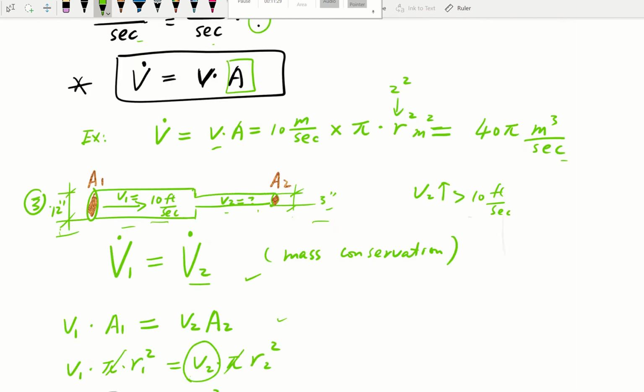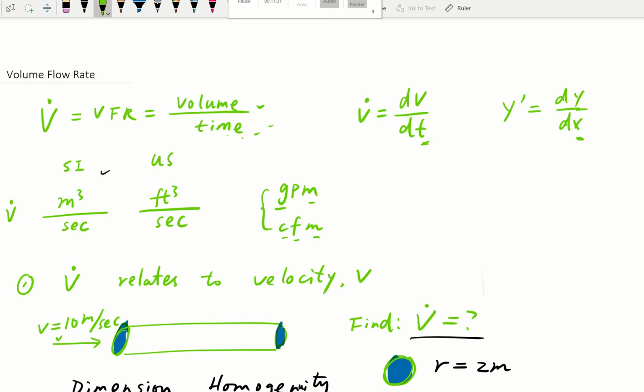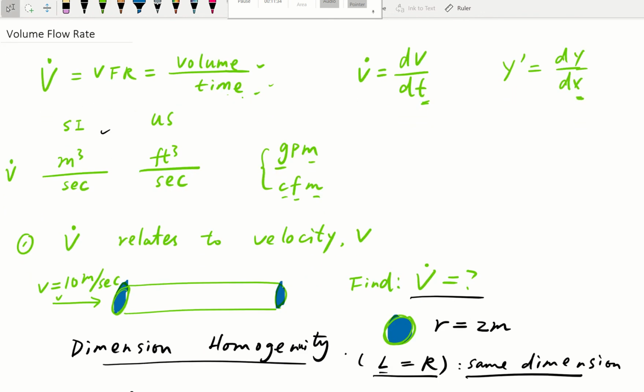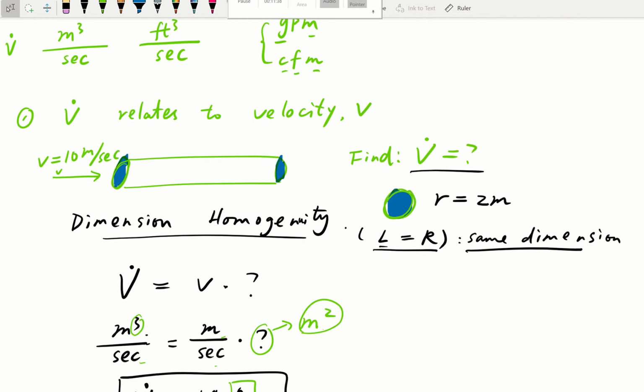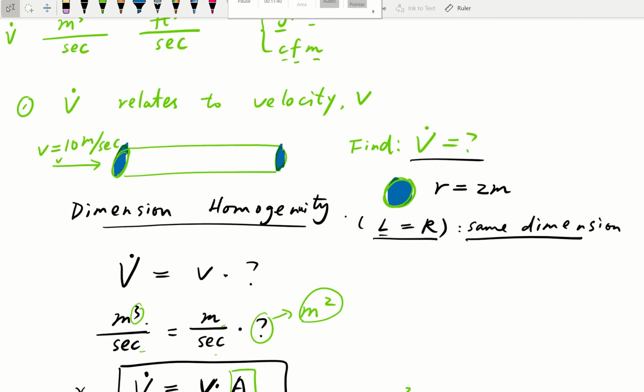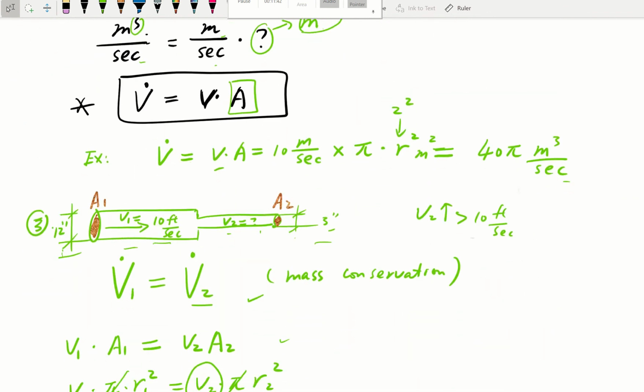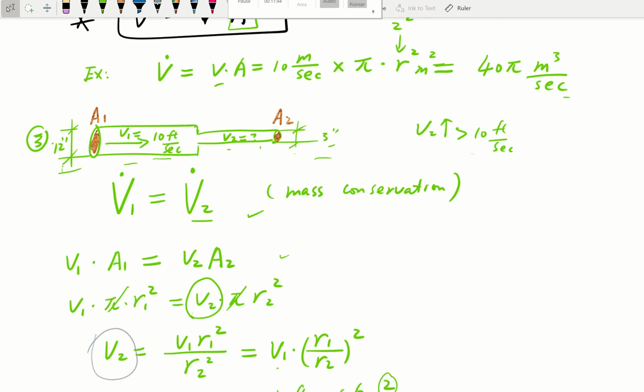All right, so that's the major concept for volume flow rate. We started with the definition and the unit, learned how that's related to velocity, and applied it to a real life example using mass conservation.